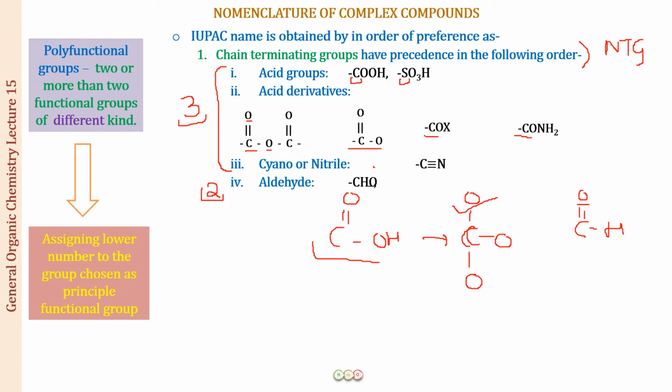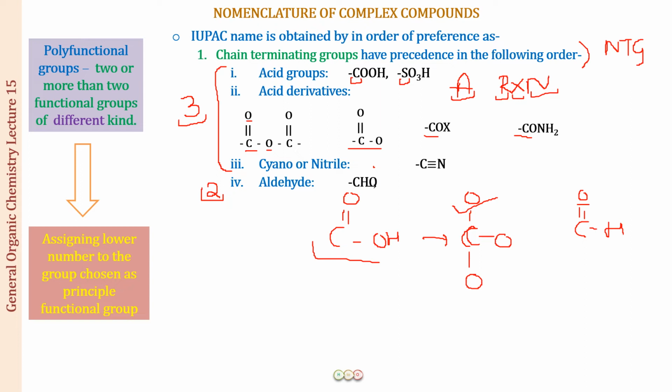Now how can we learn the order of the acid derivatives? Just remember a mnemonic for that. This is a reaction. The reaction, how I write in short, is RXN. This is how I write a reaction. All right, if I want to write it in short, this is my abbreviation. So in RXN, A is anhydride, R is ester, X is the halide for the halogen atom, and N is for the amide. All right. So this is how you can remember the order for the acid derivatives. First we have the carboxylic acid, then sulfonic acid, then the anhydride, the ester, acid halide, and the acid amides.